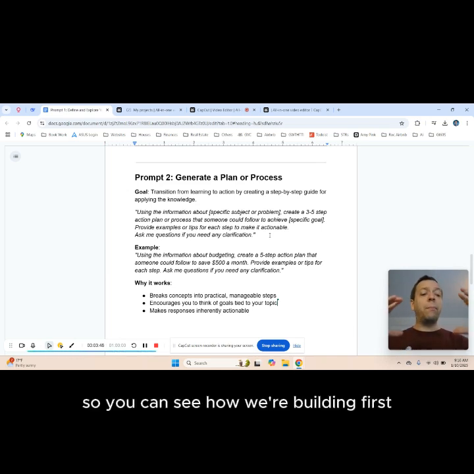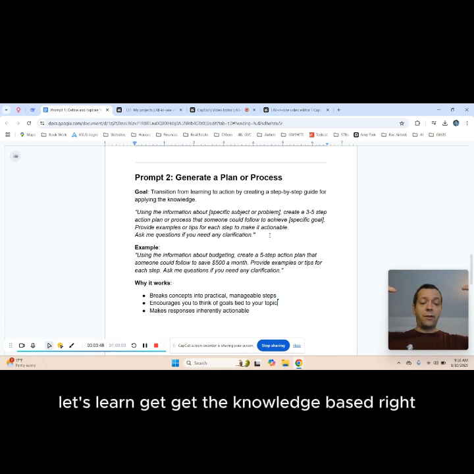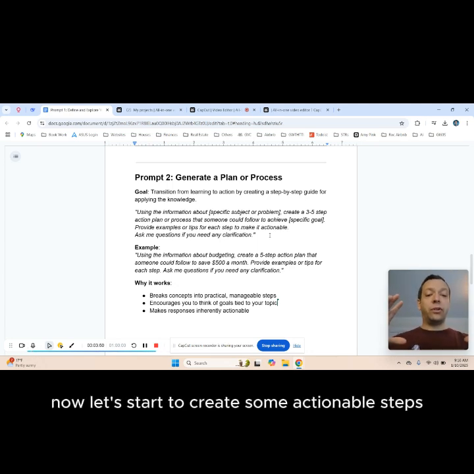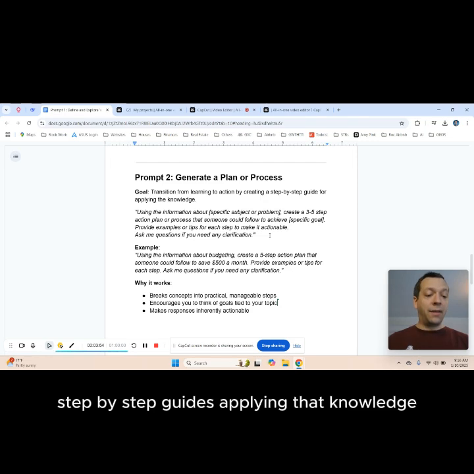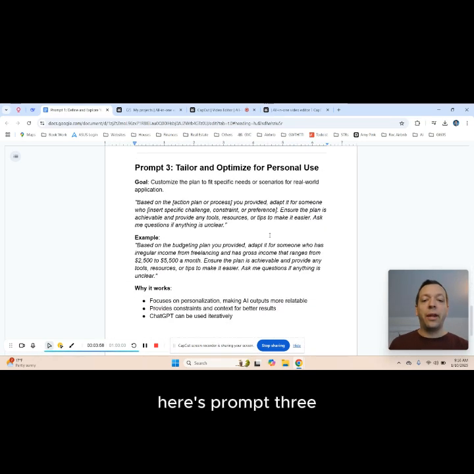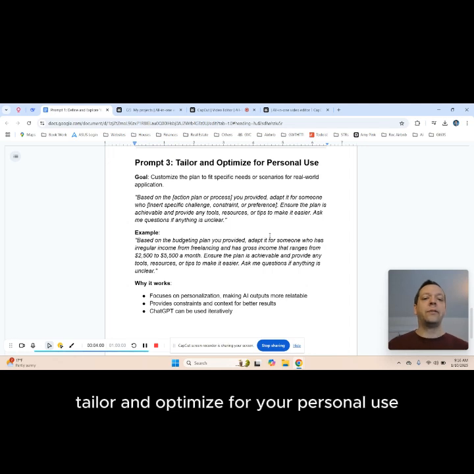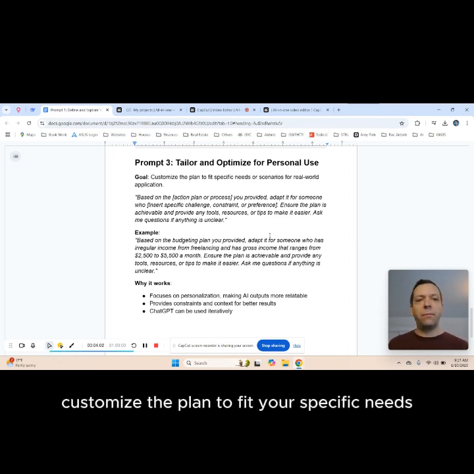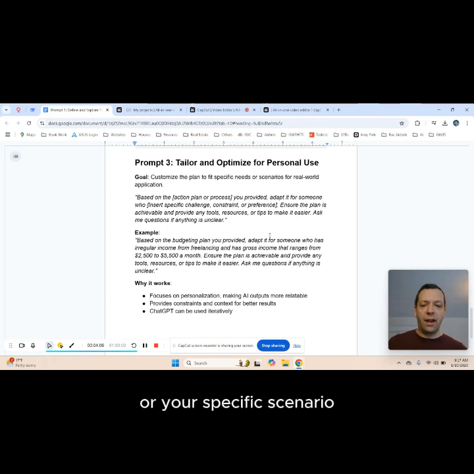So you can see how we're building. First, let's learn, get the knowledge base right. Now let's start to create some actionable steps, step-by-step guides, applying that knowledge. The last one, we're going to get even more specific. Here's prompt 3. Tailor and optimize for your personal use. Customize the plan to fit your specific needs or your specific scenario.